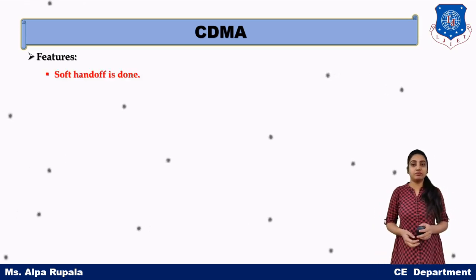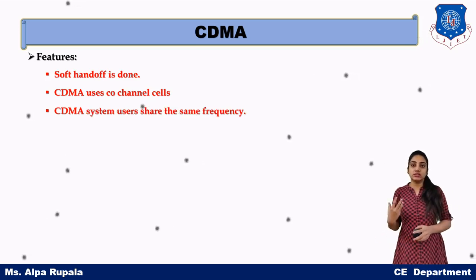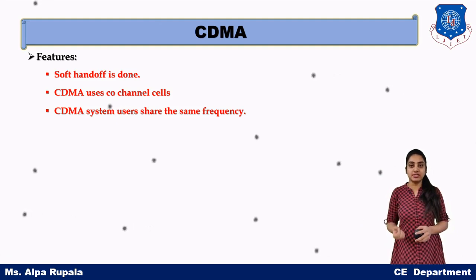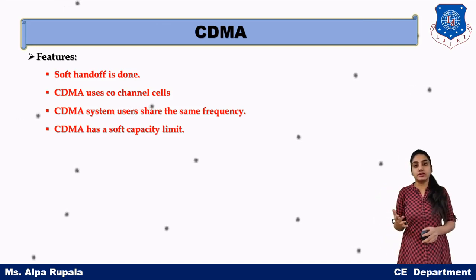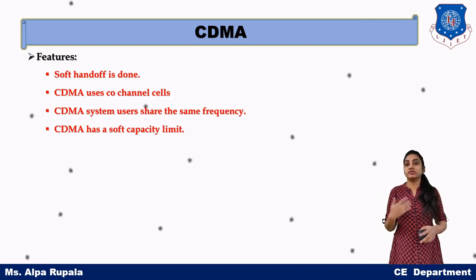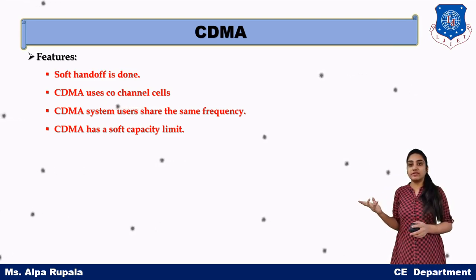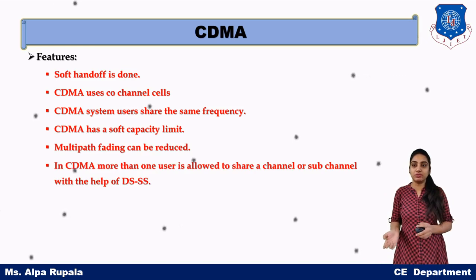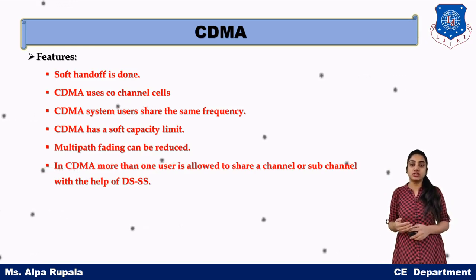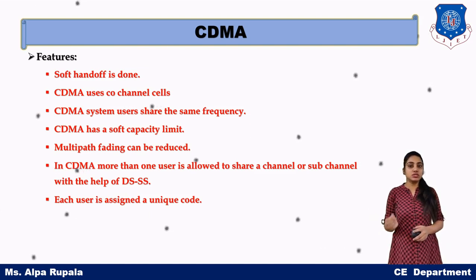Now the features of CDMA: it has soft handoff. CDMA uses co-channel cells. The CDMA system shares the same frequency all the time for user data transmission, but because of the difference in code, the users can be separated. It has a soft capacity limit. Multipath fading can be reduced in a CDMA system. The CDMA system is more secure because it uses DSSS. More than one user is allowed to share a channel, and each user is assigned a unique code.